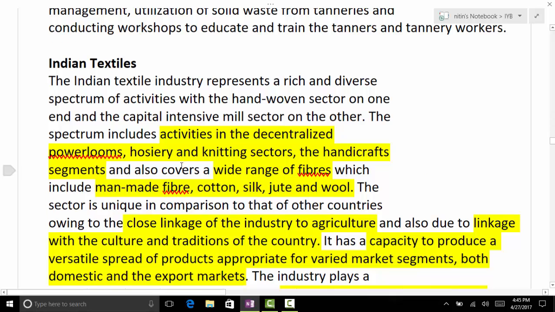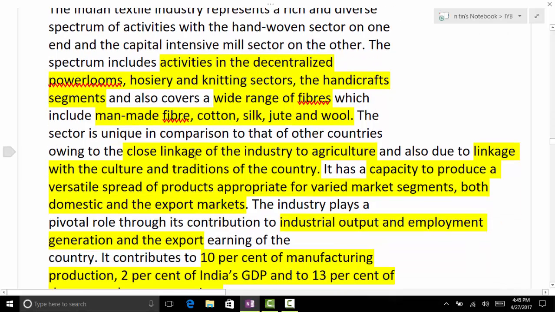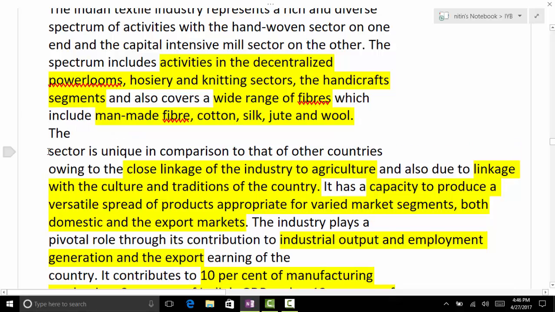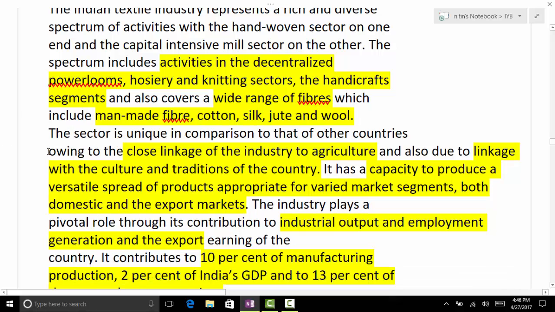Now, importance of Indian textile: it has close linkage of industry to agriculture, and agriculture is the backbone of livelihood in India. So definitely it has strong socio-economic benefits. Then linkage with the culture and tradition of the country. It's a very important point, if a question comes regarding textile. Then various kinds of products help in domestic production and the export markets.